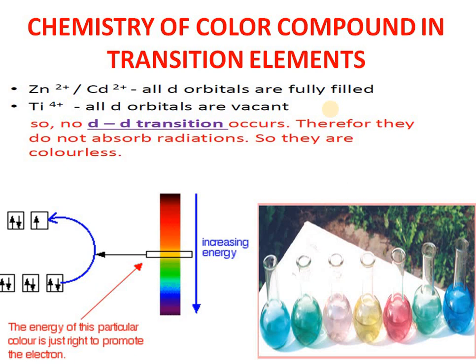Mostly transition elements show color, except zinc 2 plus and cadmium 2 plus, because they have fully filled d orbitals. No electron transition is possible. This transition is also known as d-d transition. I was talking about the splitting of d orbitals. These are the 3 d orbitals, dxy, dyz, dzx, and these 2 d orbitals are dx square minus y square and dz square. Whenever an electron jumps from here to here, there is a transition after absorbing energy. According to the energy absorbed, some complementary color will be exhibited. That represents the color of that ion.